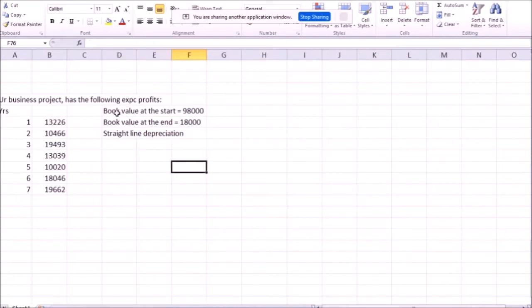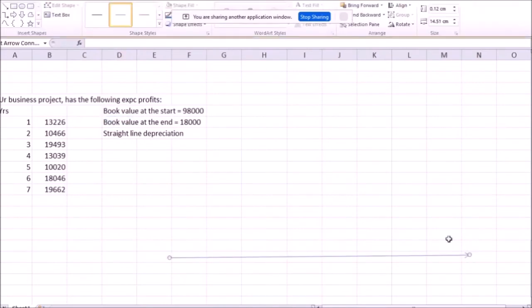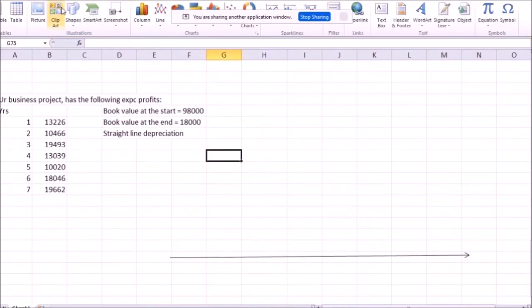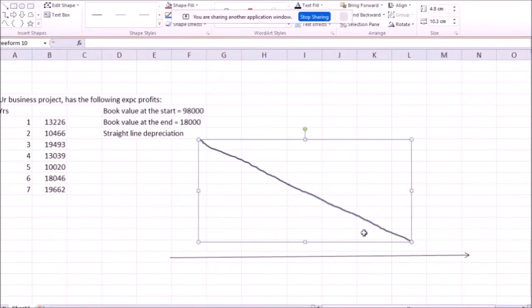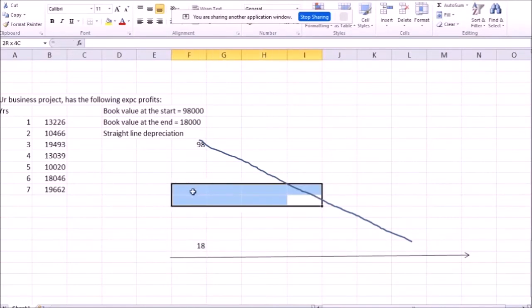So in straight line depreciation, book value goes down in a straight line from 98,000 down to 18,000, right? So over this time horizon of 7 years, the book value is just going to go down in a straight line from 98,000 to 18,000, meaning that the average is definitely going to be just in the middle, not anywhere else.